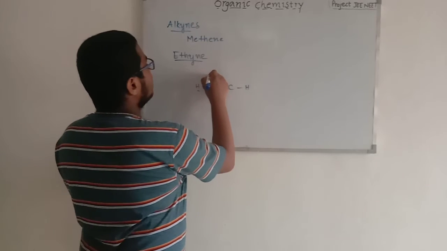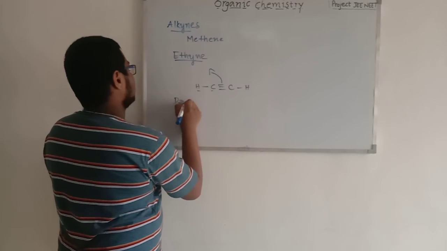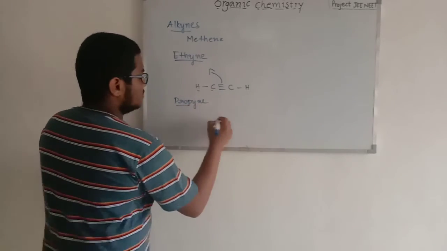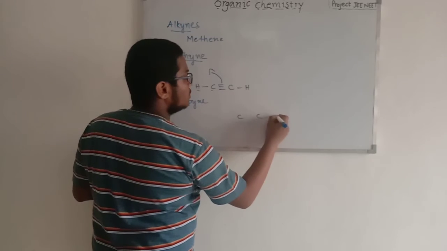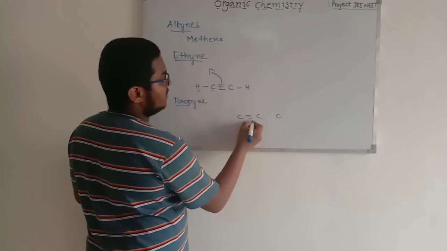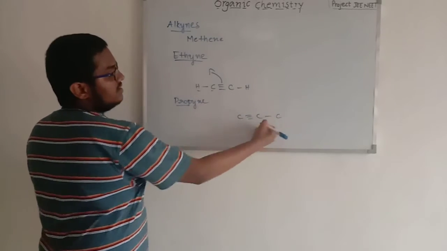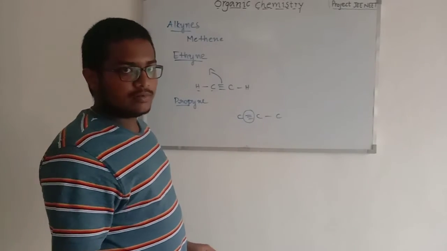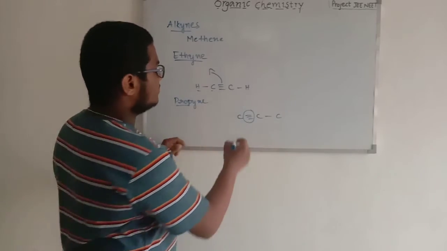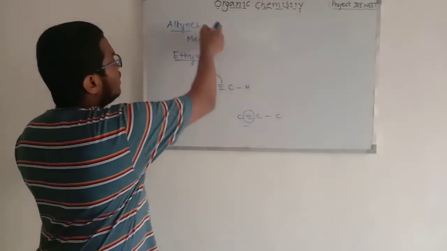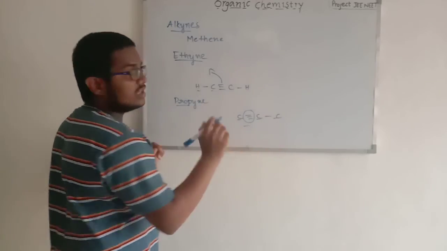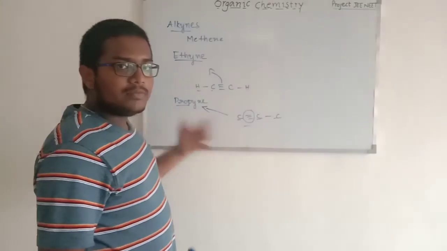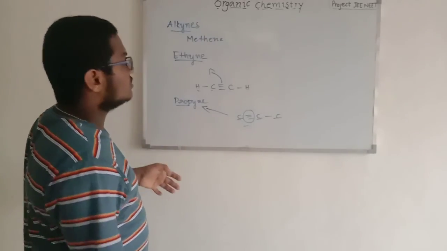So this is the ethyne structure, and now let's go to the propyne structure. So propyne indicates 3 carbons. So 1, 2, 3. One triple bond between these two and a single bond with this carbon. So here there is one triple bond. So what I said, at least one triple bond. So this triple bond in this structure makes this structure an alkyne. So there are 3 carbons here. So that's why this is specifically propyne. As for the remaining ones, I will provide you the PDF of these also with structures.